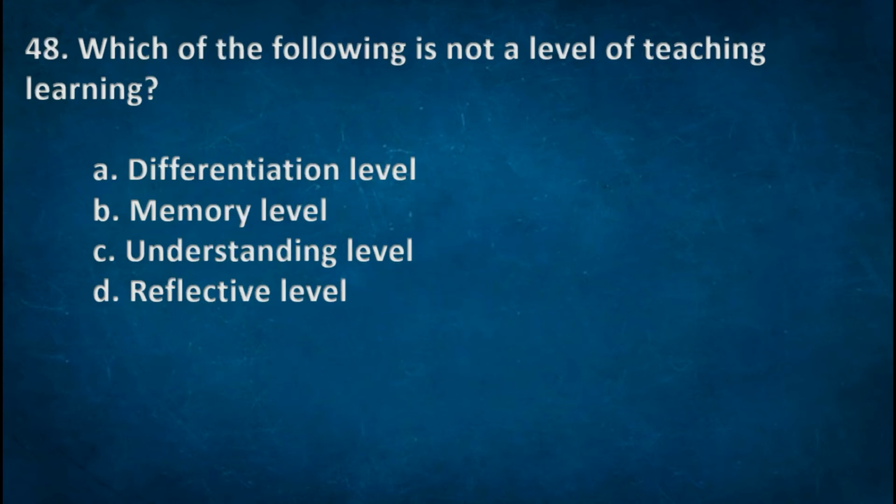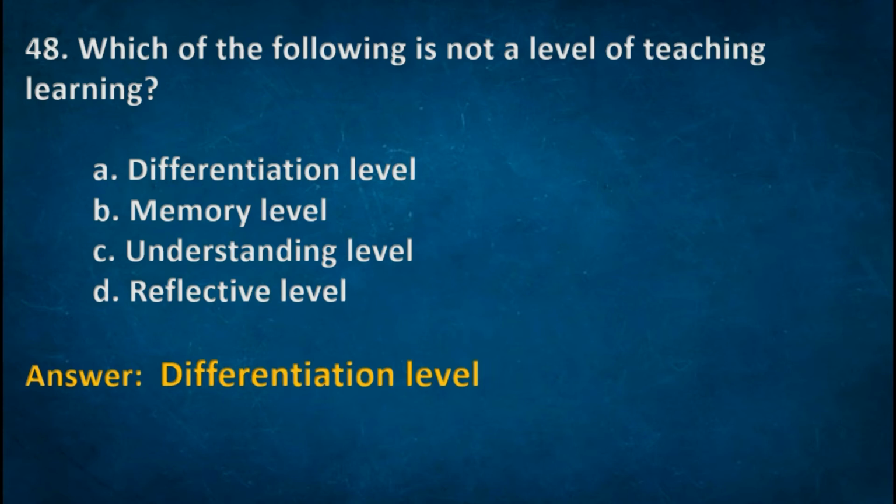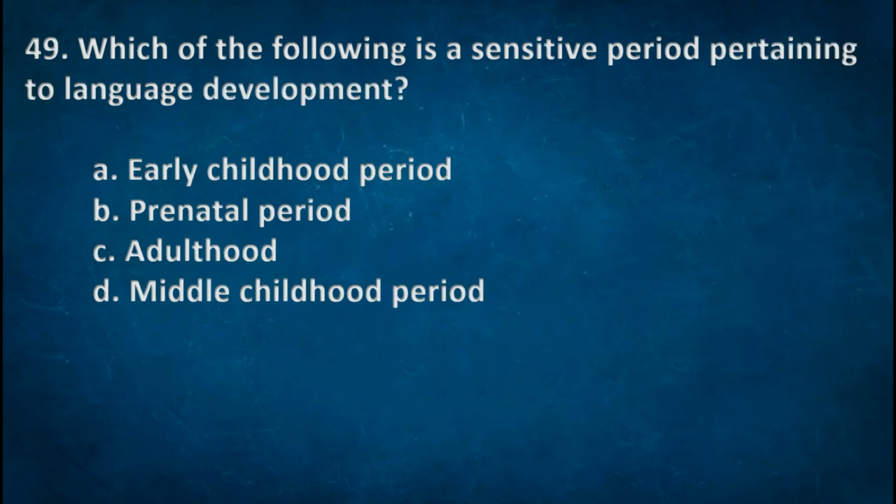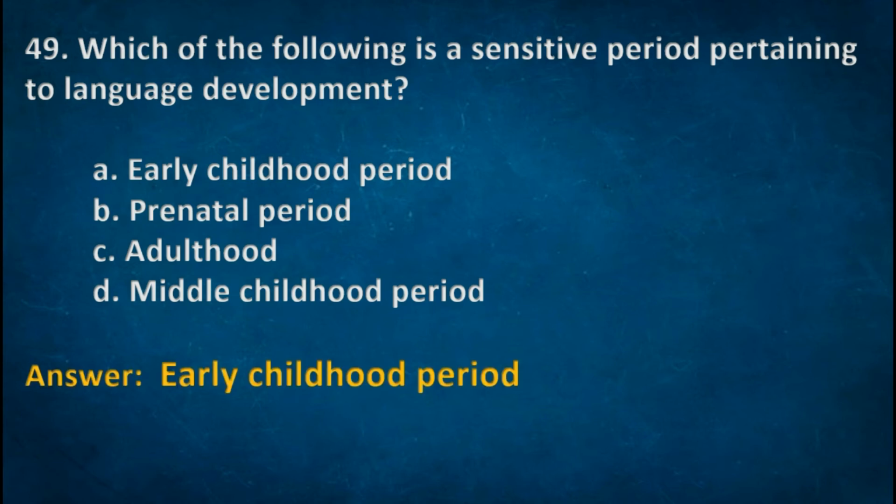Next one, which of the following is not a level of teaching learning? Options: A. Differentiation level, B. Memory level, C. Understanding level, D. Reflective level. Right option A. Differentiation level. Next one, which of the following is a sensitive period pertaining to language development? Options: A. Early childhood period, B. Parental period, C. Adulthood, D. Middle childhood period. Right option A.